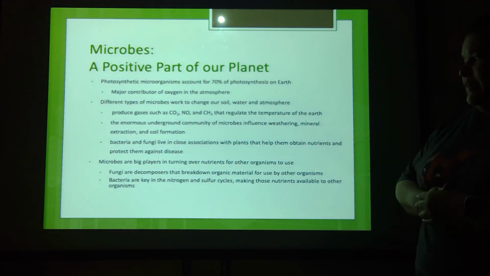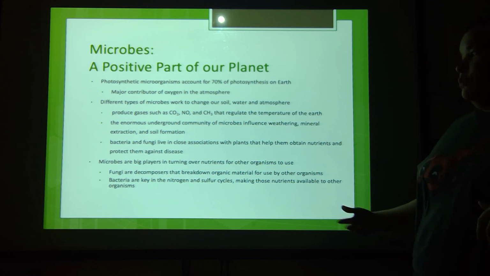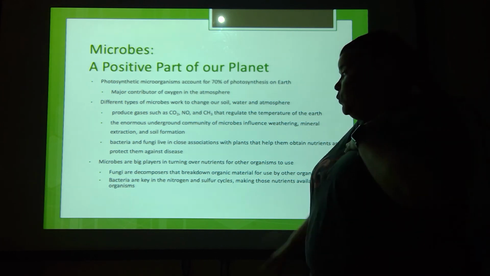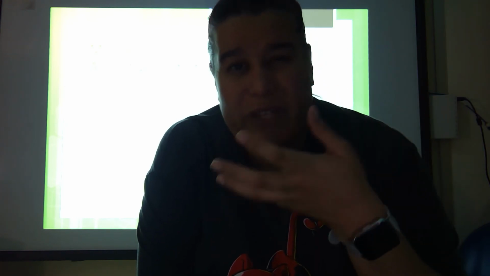Bacteria are key in the nitrogen and sulfur cycles, making those nutrients available to other organisms. We need nitrogen. We need some, not a lot, of sulfur. There are other animals that also need those things. So, having bacteria that can break things down and release the nitrogen and release the sulfur means that we get that without having to necessarily make it ourselves or extract it ourselves. It's there and it's available for us.